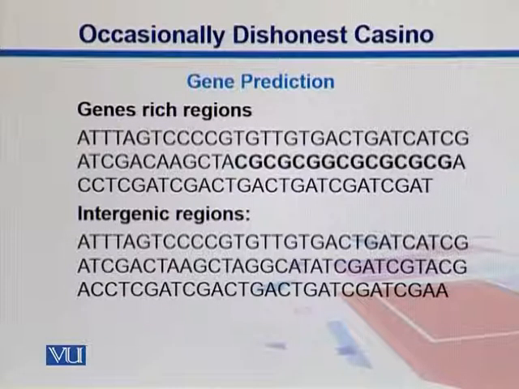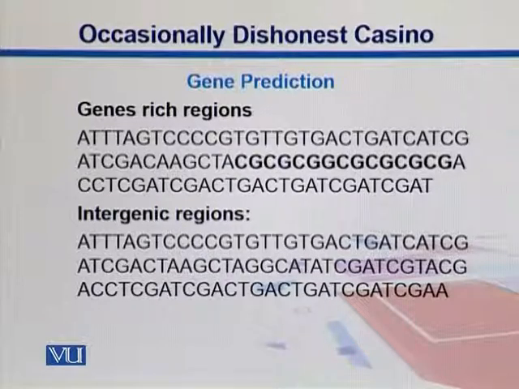For example, there is one thing called CpG. It is just to keep track that they are coming from the same strand. It's not like GC, where G and C are on opposite strands and form bonds with one another. So the presence of more CpGs in the gene rich regions is similar to the loaded die, where we observe more occurrences of sixes.